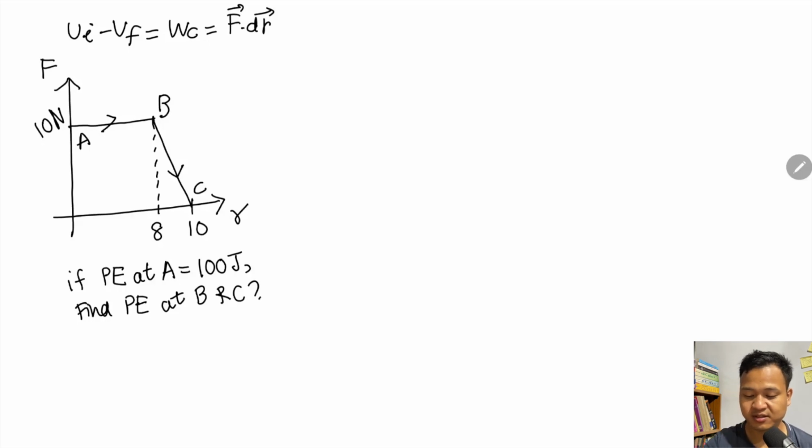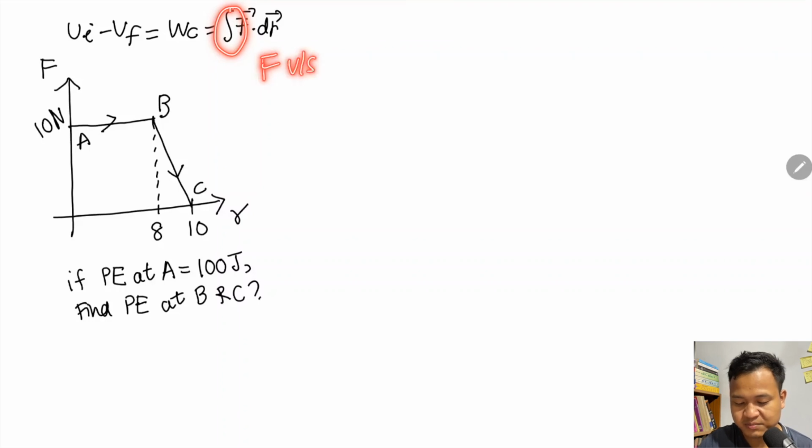This graph is basic maths, like the kinematics graphs, and we will solve the question. Whenever you have this formula, in general it is integral F dot dr. The meaning of integration is area, the area under the curve in the force versus displacement graph. So U at A, the potential energy at A, is 100 joules.